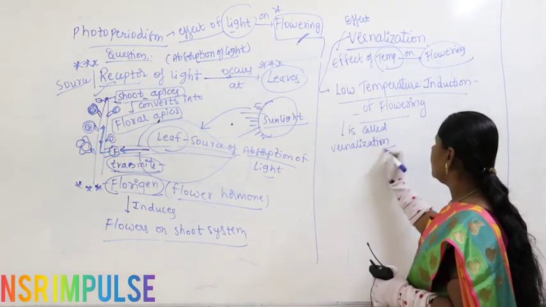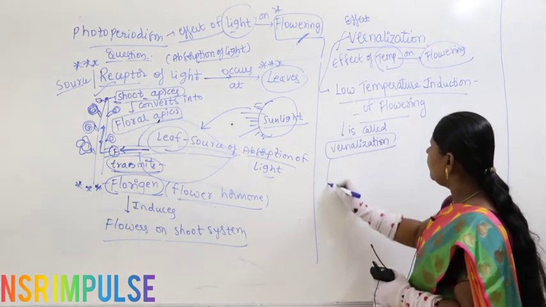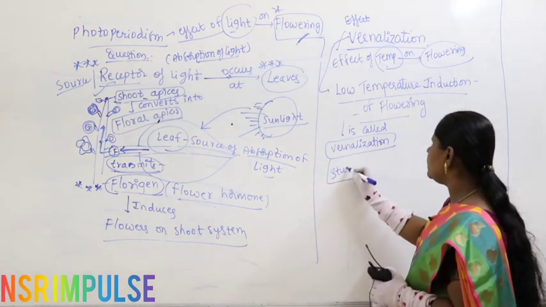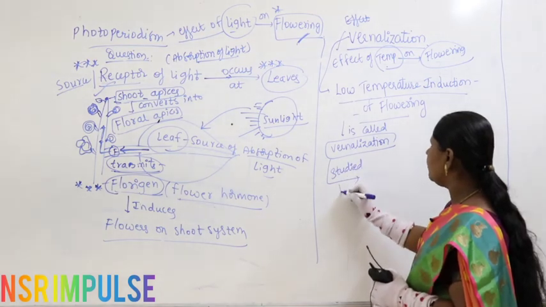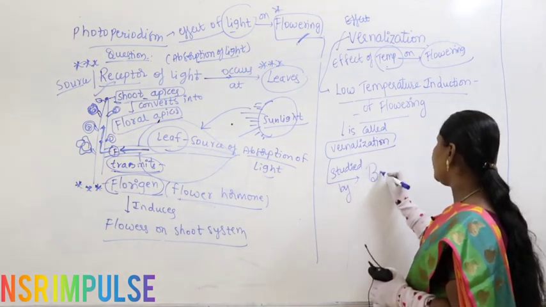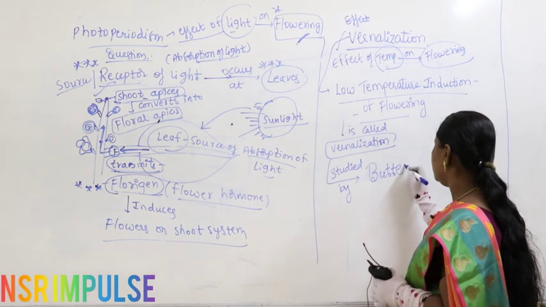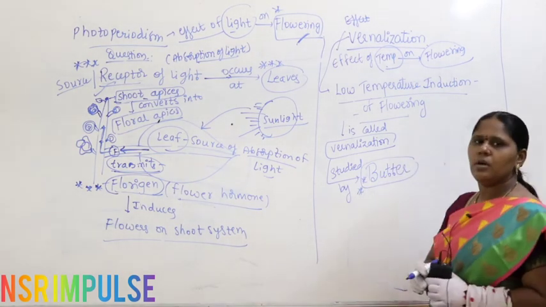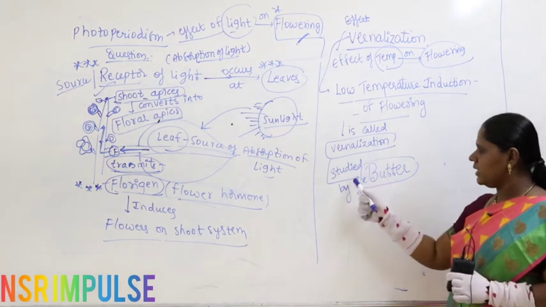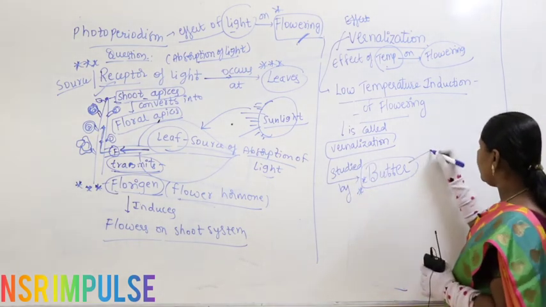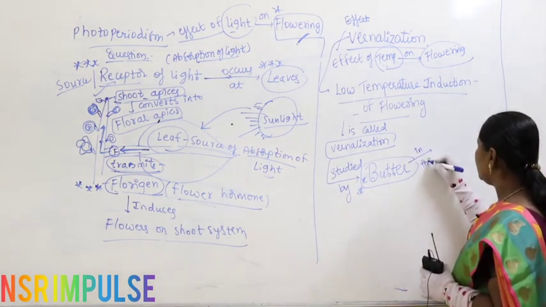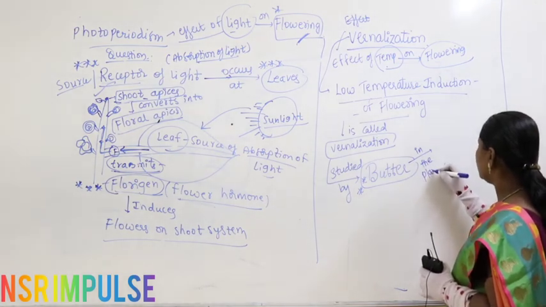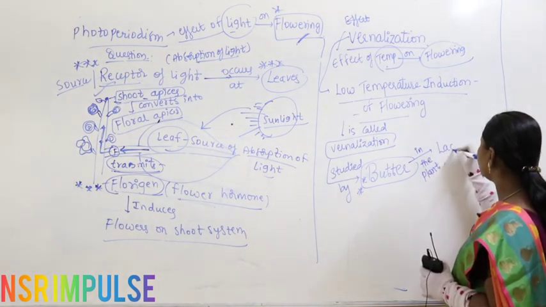Vernalization was first studied by a scientist, Gassner (Butter), in the plant Lactuca sativa.